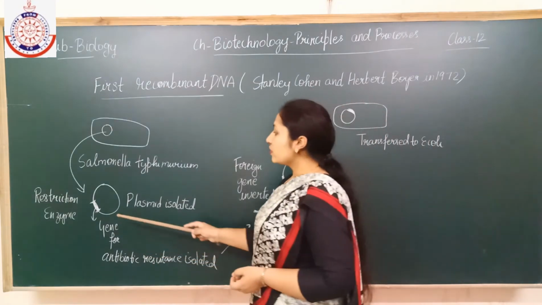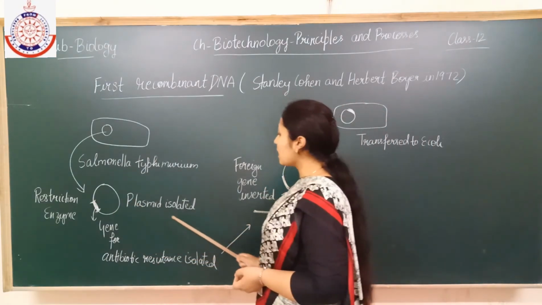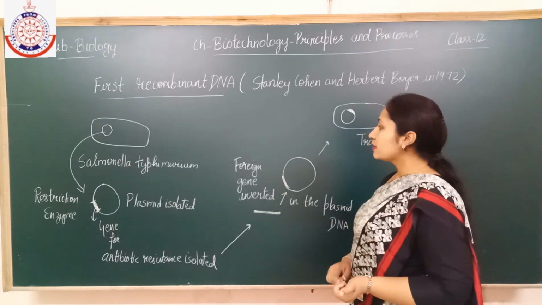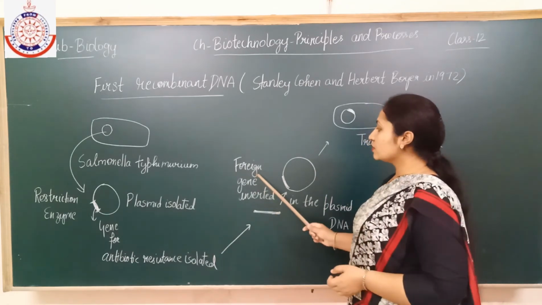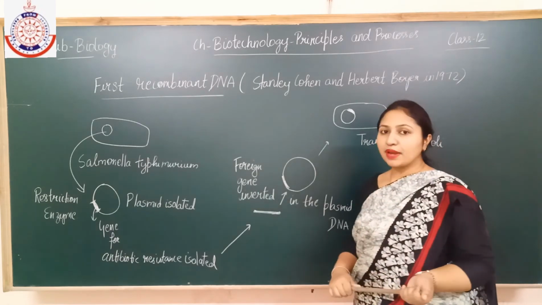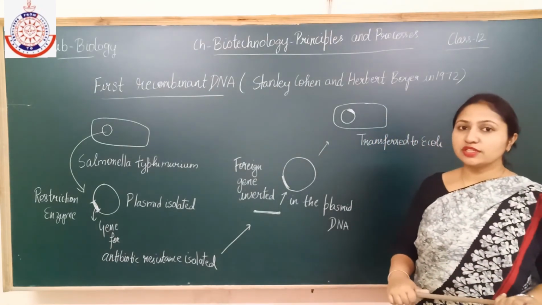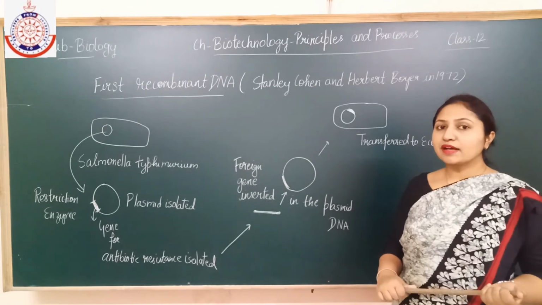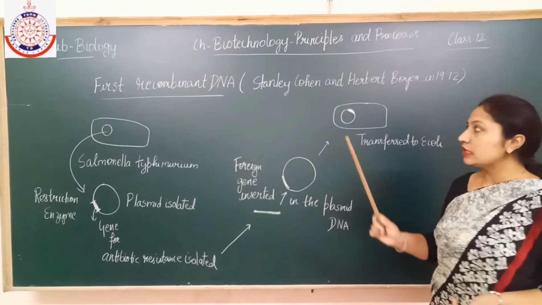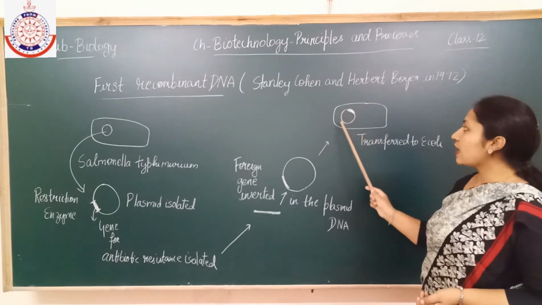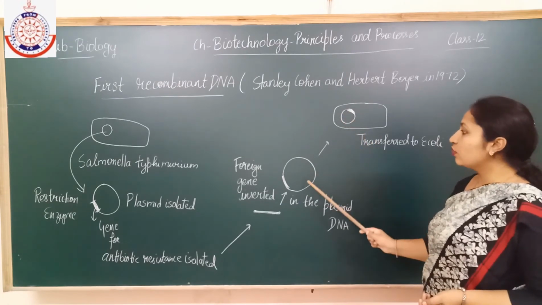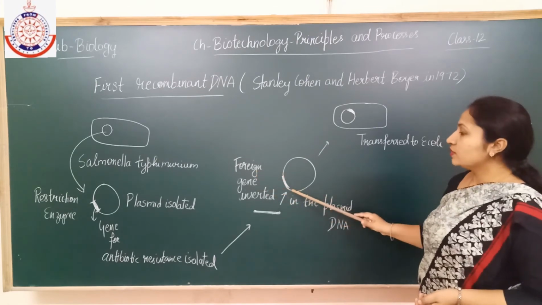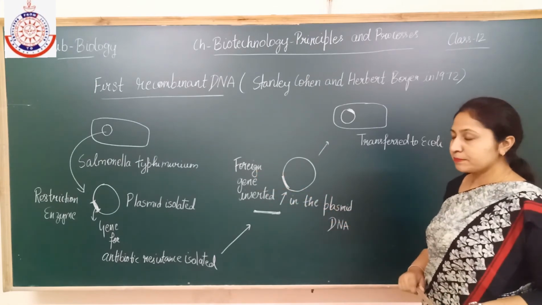When they isolated this antibiotic resistance gene from the plasmid, they transferred this foreign gene into another plasmid, meaning they joined this foreign gene with the plasmid DNA. That plasmid they isolated from the E. coli. First they isolated the plasmid from the E. coli and then inserted this foreign gene into this plasmid DNA.